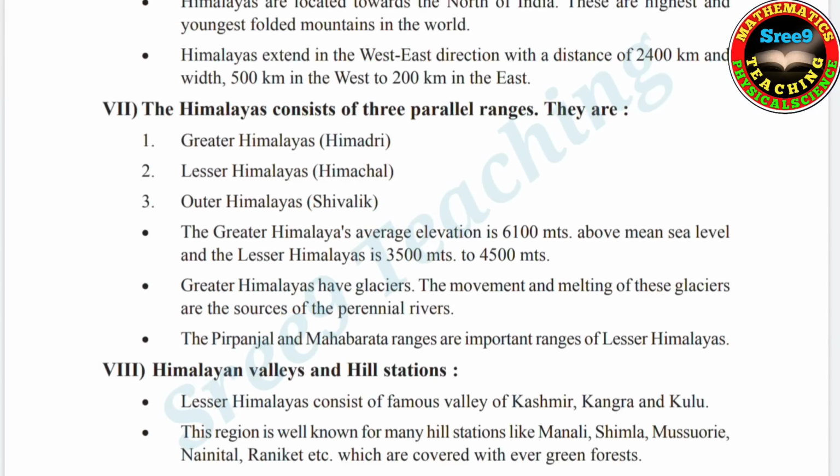Seventh, the Himalayas consists of three parallel ranges. They are Greater Himalayas, that is called Himadri. Second, Lesser Himalayas, they are called Himachal. And third, Outer Himalayas, which are called Shivalik. And more information is available in your textbook. Once go through the lesson regarding the importance of Himalayas. The definite question will be given about Himalayas.